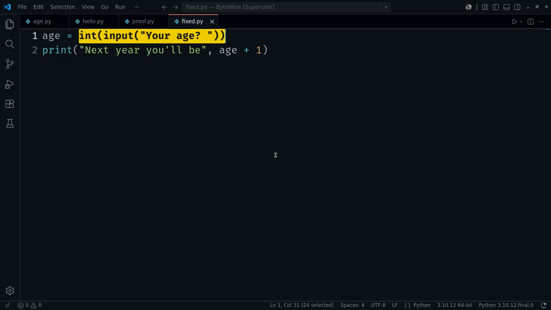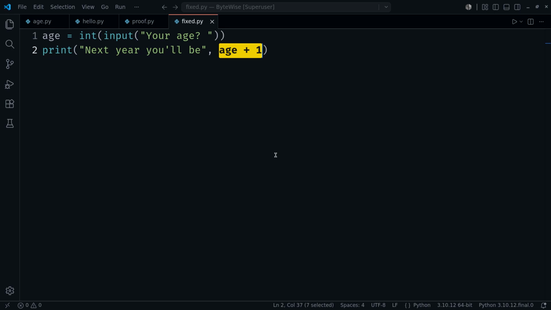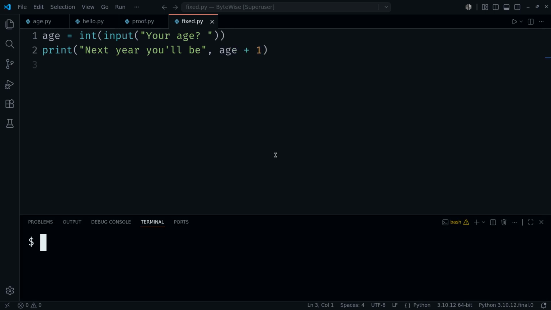We wrap the input in int. Input hands back the text 20, and int immediately turns it into the number 20. Read it inside out. Input runs first and gets the text, then int converts it. Now age is a number, so adding 1 works. 20 in, 21 out.